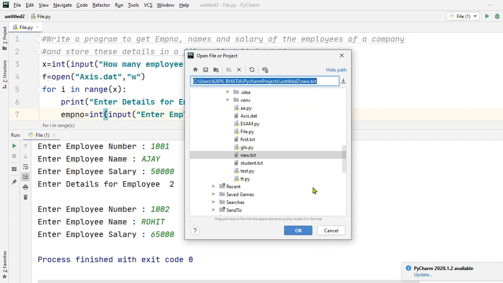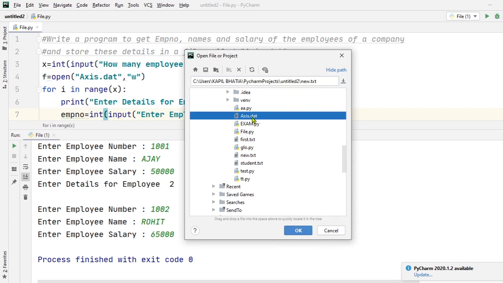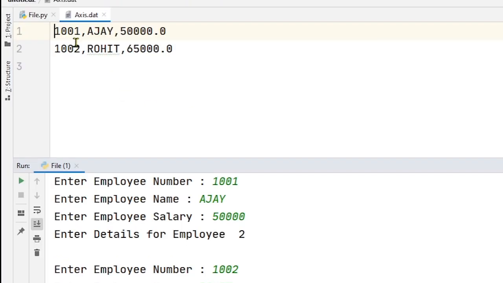So for that I just open axis.dat. Now here you can see 1001 Ajay and 50,000, 1002 Rohit and 65,000. Okay, so I hope you understand.